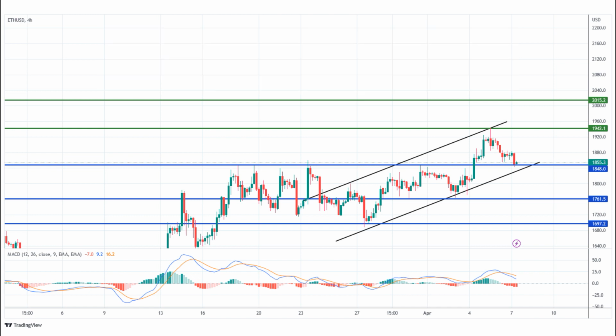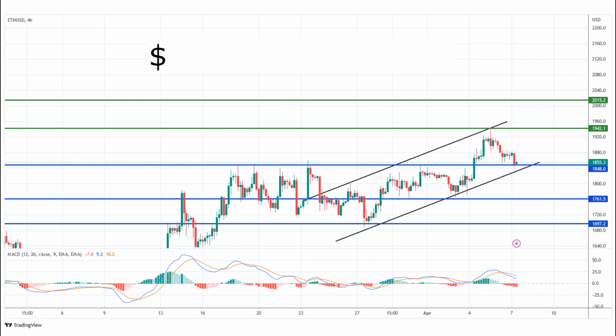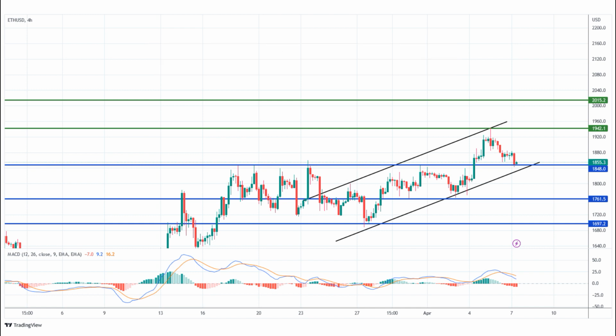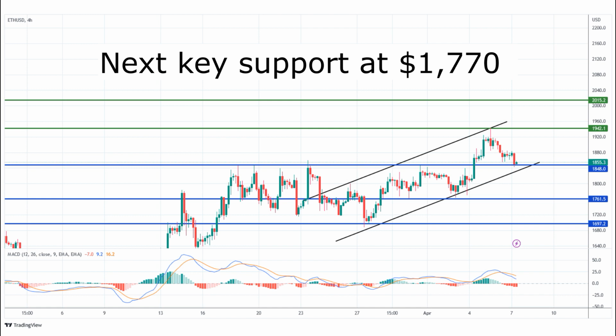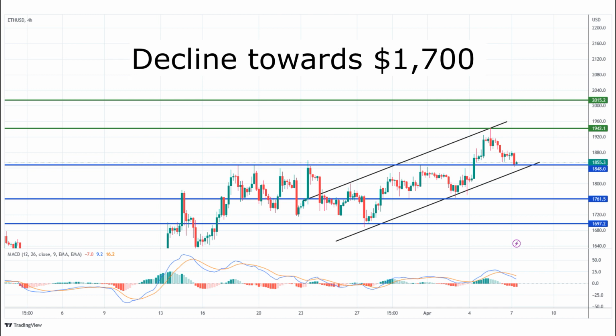On the other hand, if Ethereum is unable to surpass the $1,880 resistance, its price could continue to decline. The initial downside support is around the $1,860 mark, followed by the $1,850 support area. If Ethereum's price falls below this level, it could drop towards $1,800, with the next key support at $1,770. Should the price break below $1,770, Ethereum may continue its decline towards $1,700.